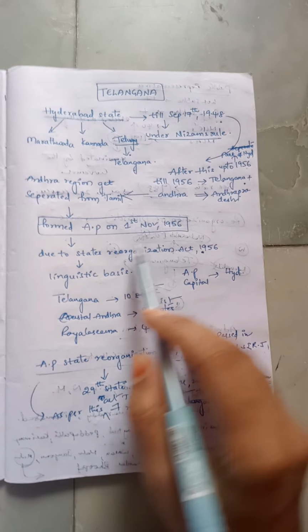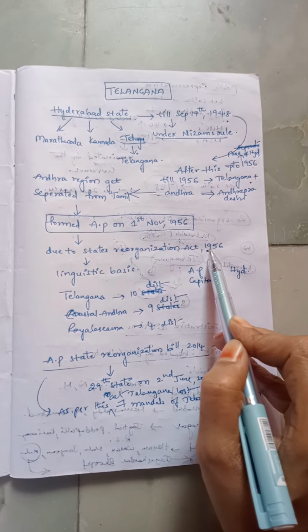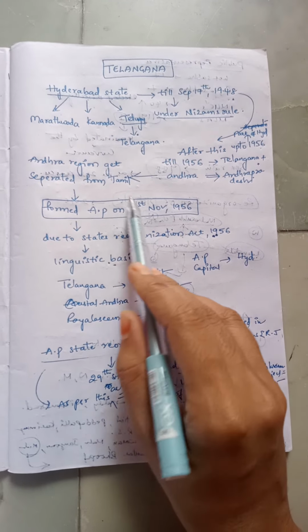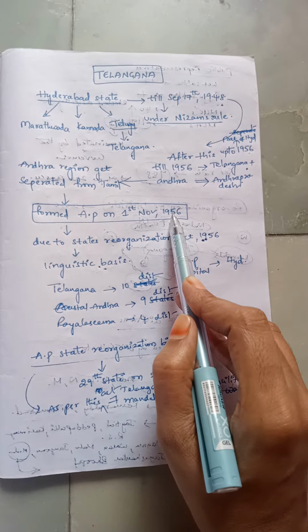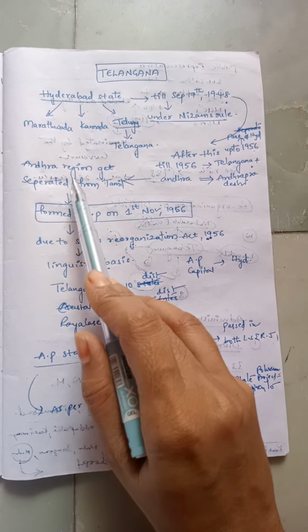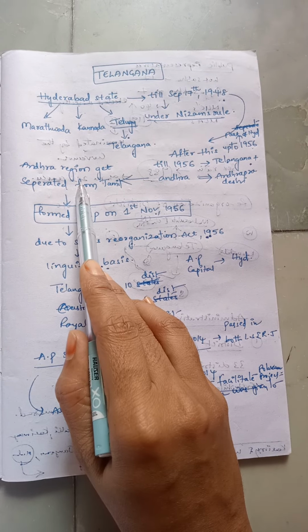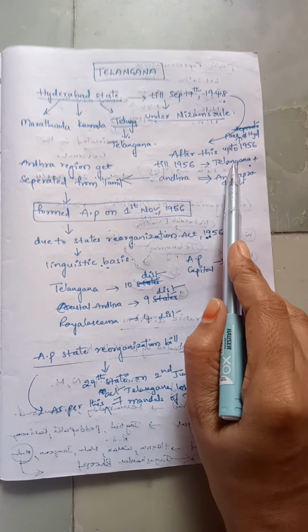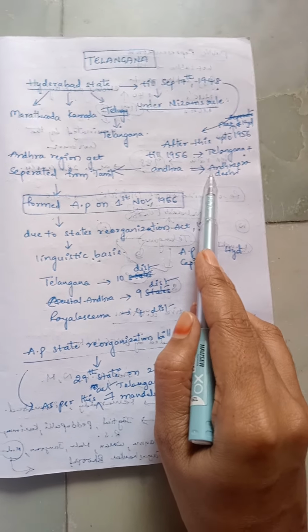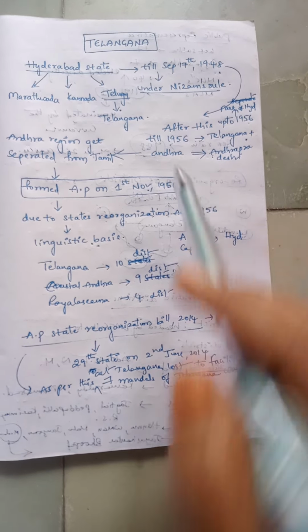In 1956, due to the States Reorganization Act 1956, states had to be formed on a linguistic basis, on 1st November 1956. Before 1956, the Tamil and Andhra regions were mingled into a single one. But in 1956, the Tamils got separated from the Andhra regions. Thereafter, Telangana, which also consisted of Telugu speaking people, was merged into the Andhra region to form Andhra Desham or Andhra Pradesh. As a result, Andhra Pradesh was formed on 1st November 1956.